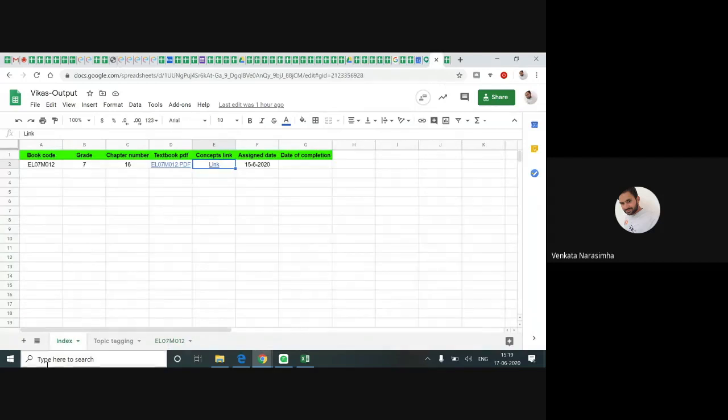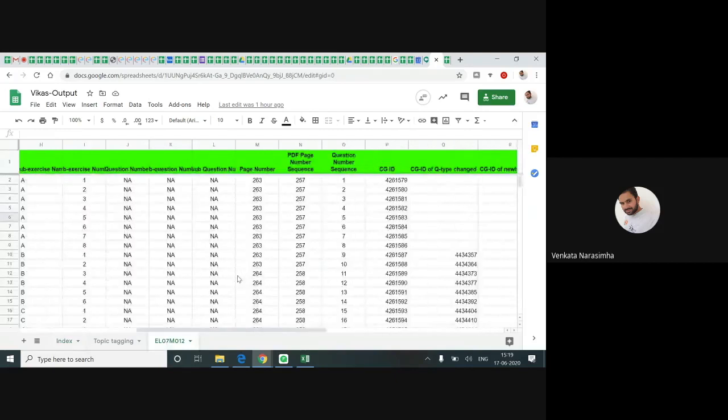On index page one, I give you all the links. It's the CBSE concept link, textbook PDF, everything is available here. What you need to do is, in this tab, you have the assignment sheet. Here you can see CG IDs. I told you, when you save, when you create a question, a unique ID generates. That ID is a representation of the work you did. Yes or no? So now I just take one ID. This ID is created by someone, I don't know who.